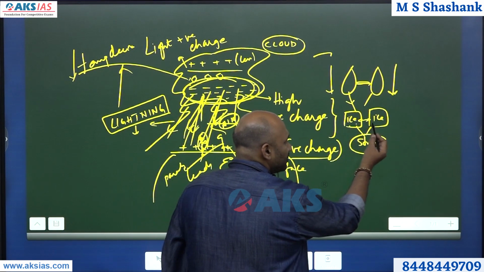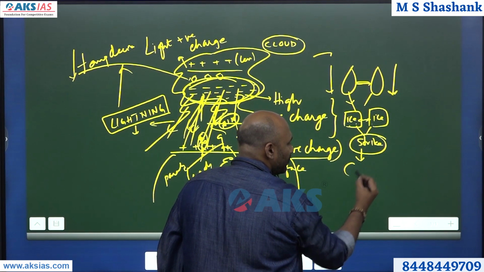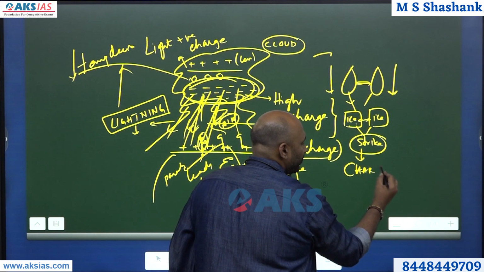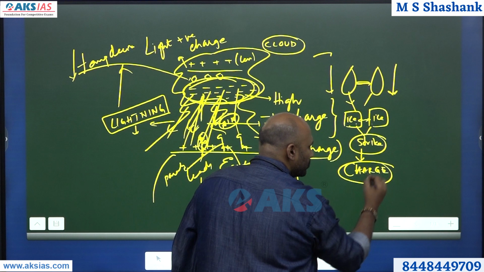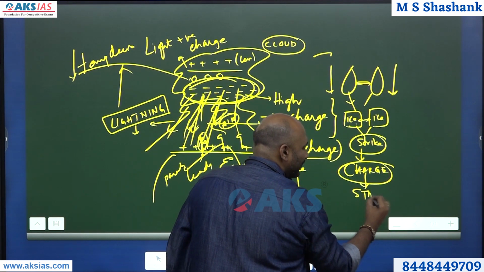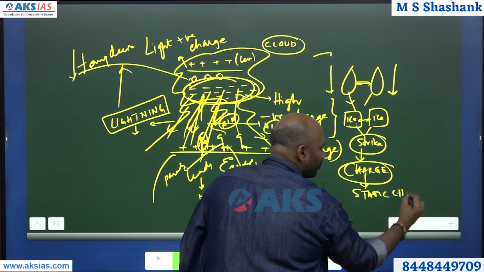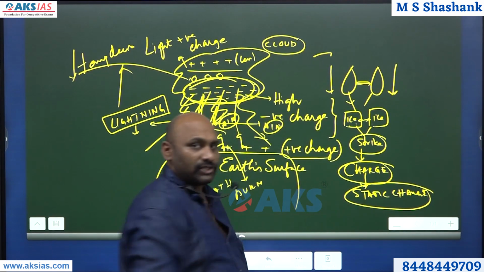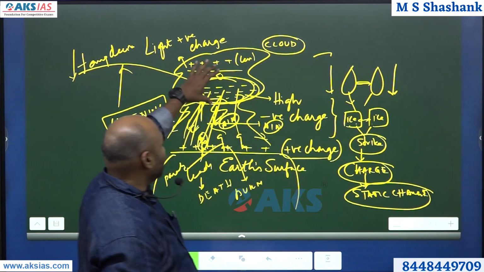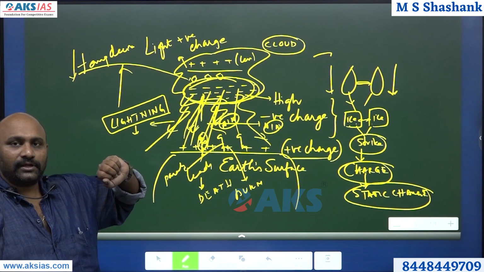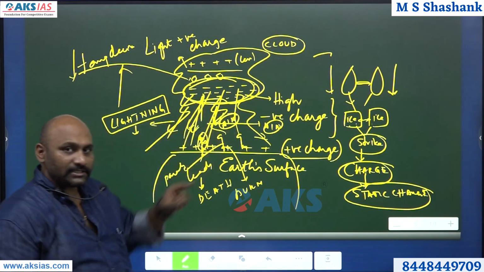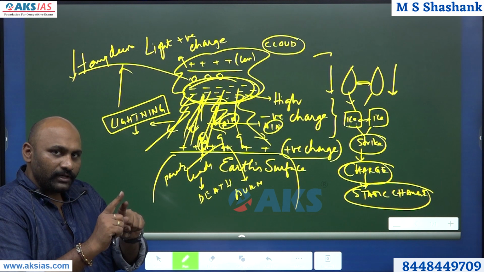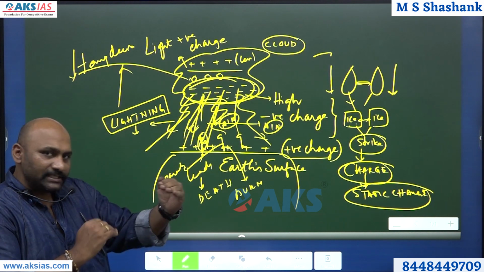So what happens is, when this ice and ice strike each other, charge is created. This charge is fundamentally called static charge, or static current. That charge is nothing but this negative and positive. So fundamentally, when two things are struck, charges move, static charge is created, and once there is differentiation in the